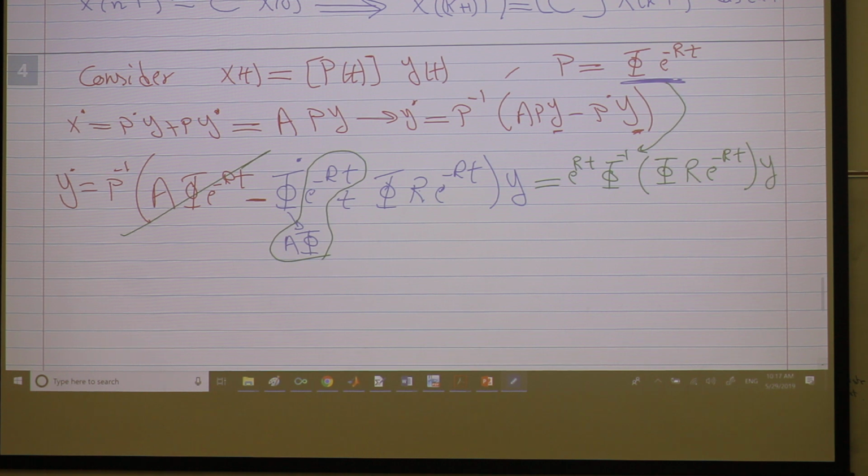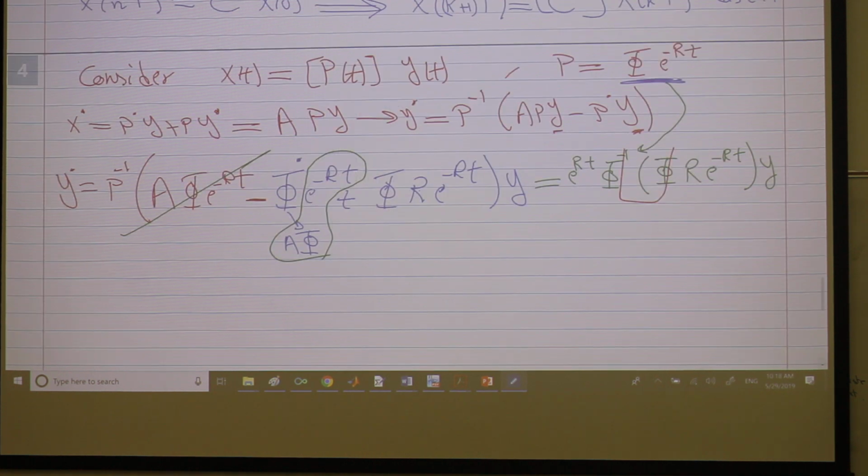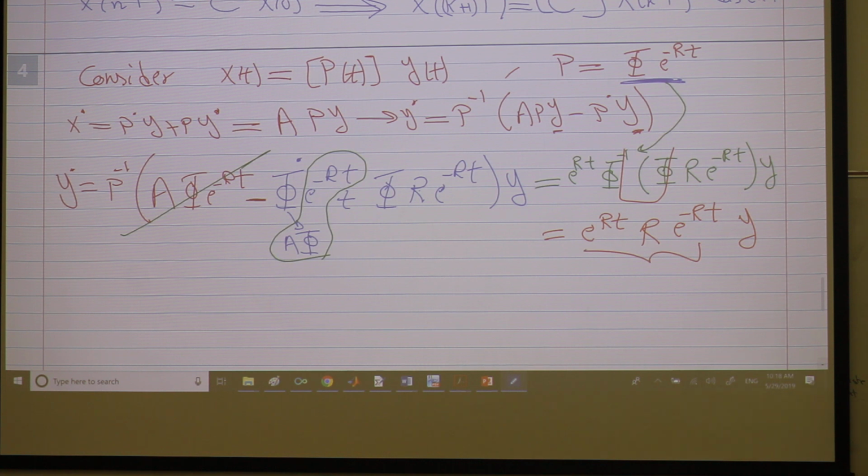You can see here, obviously, phi inverse goes away, and we have e to the Rt or e to the negative Rt. Anybody remembers from the characteristics of exponential? Anybody can remember what's that? It's actually just R. So the y dynamics is R y.